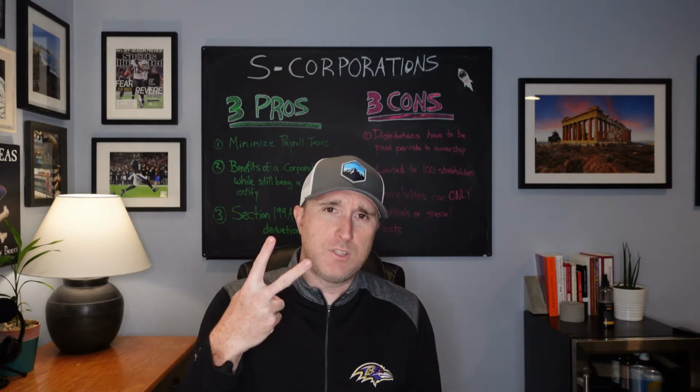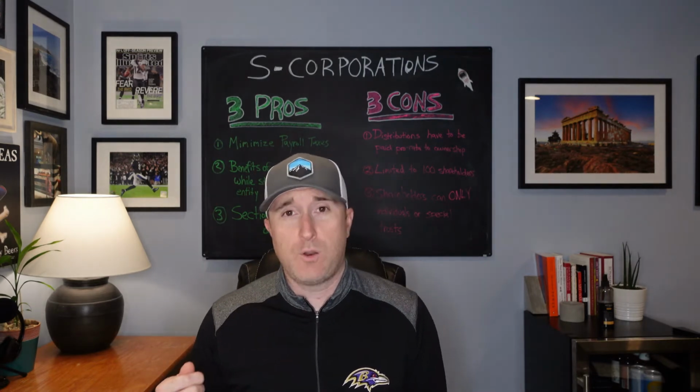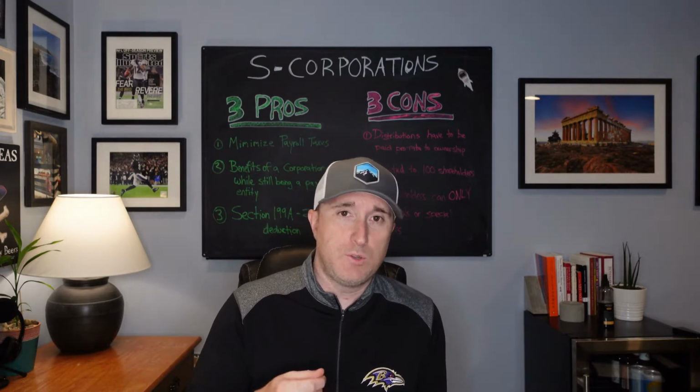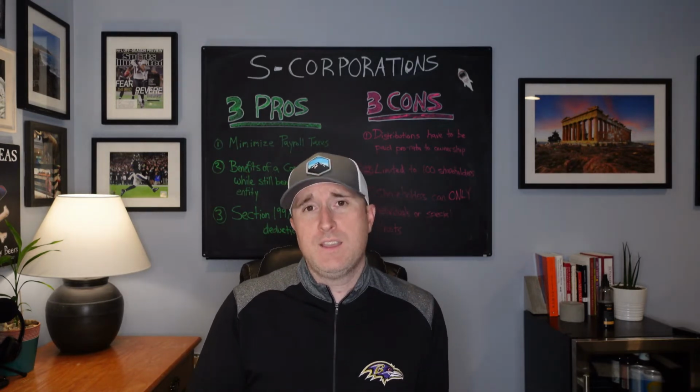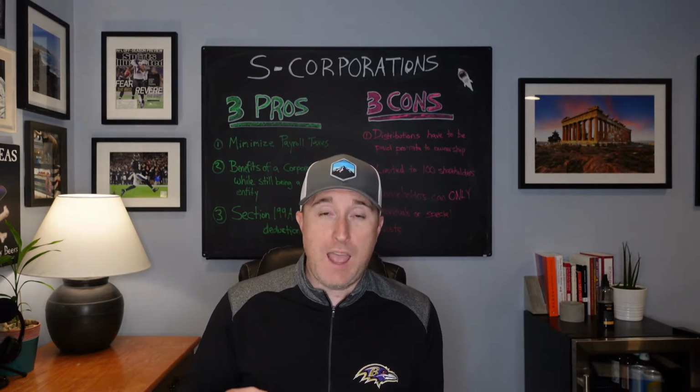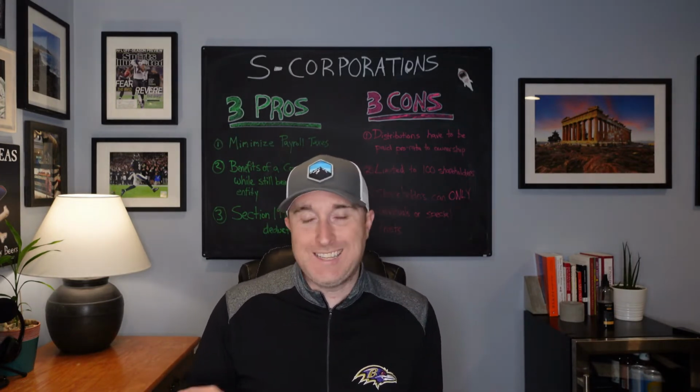Okay, we're gonna cover 2 scenarios, shareholder A, shareholder B. Shareholder A is gonna pay themselves $10,000 in W-2 wages. Shareholder B is gonna pay themselves $10,000 in distributions. Let's look what happens with the tax rates on each situation.